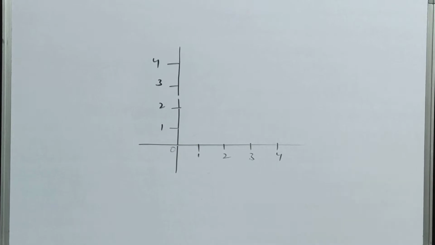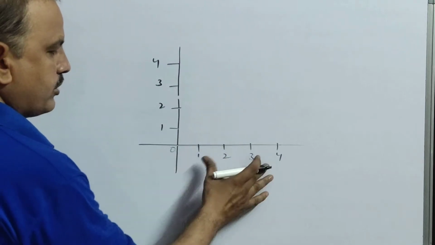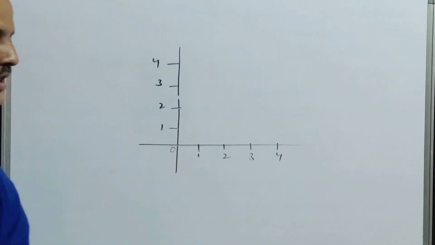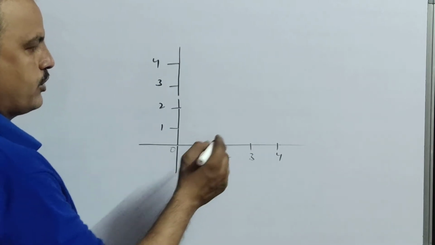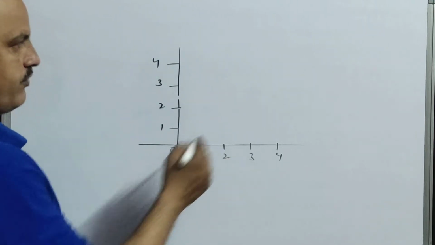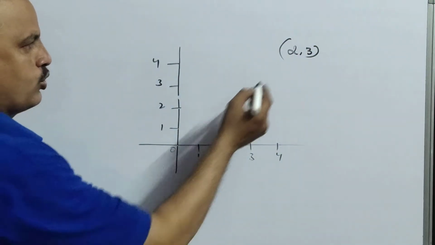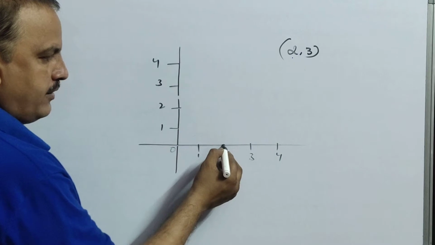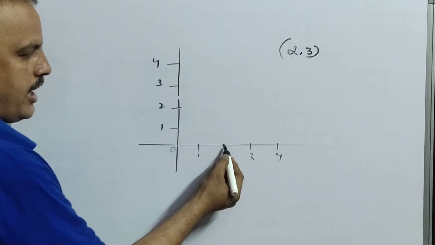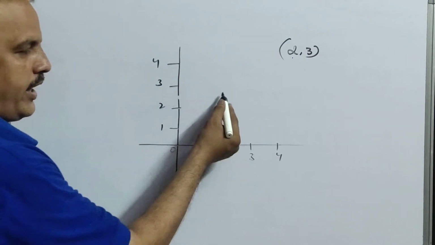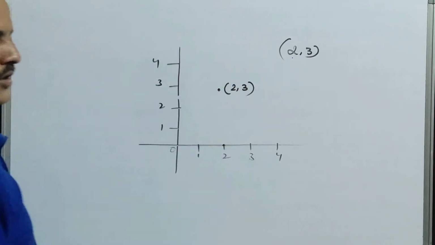Okay, children, now here I have drawn the x-axis and y-axis, and I have taken both positive only for understanding purposes. You all learned how to plot points in 9th standard. Suppose I give you 2, 3. How will you plot the point 2, 3 here? 2 means x coordinate. See here, 2 is there. You have to start from 2 and see 3 on the y-axis. So this point is called 2, 3.